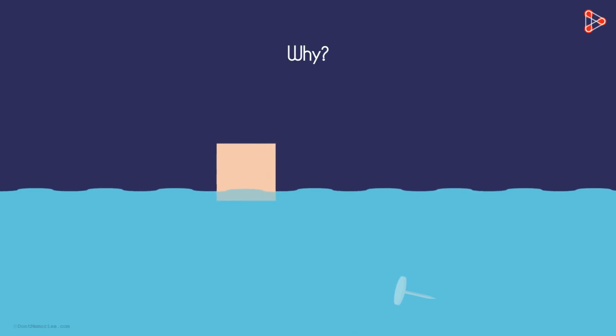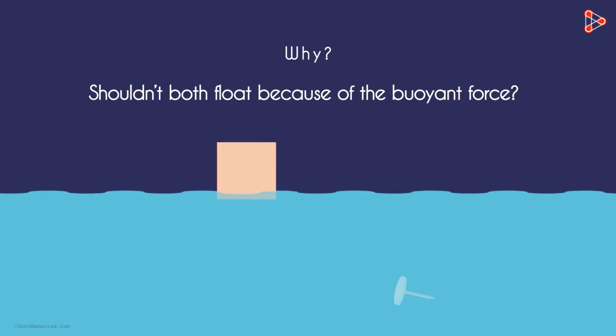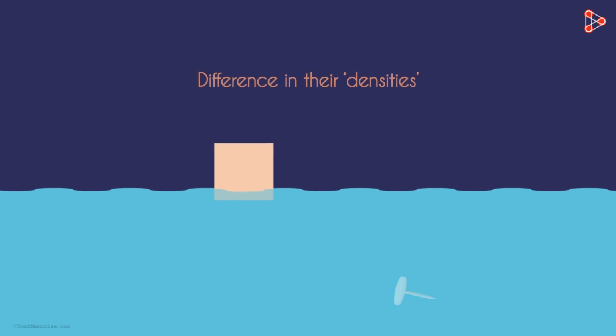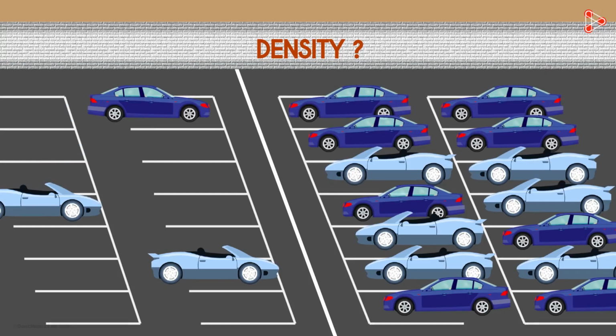But if they're of the same mass, why does that happen? Shouldn't both float because of the buoyant force? This happens because of the difference in their densities. But what's density? Look at these two parking lots of the same size.